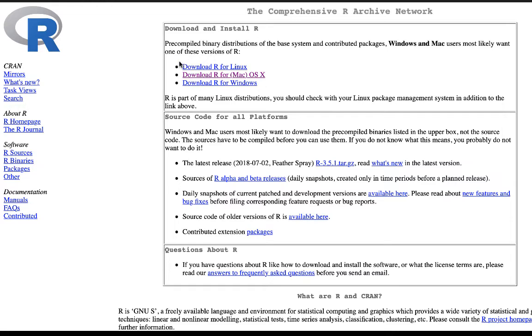You see we have three links under download and install R. The first one, download R for Linux. If you have a Linux computer, you can click on this link. Download R for Mac OS X. If you have a Mac computer, you can click on this, and for the Windows users, the last one. What I do, I have a Mac, so I will click on this.